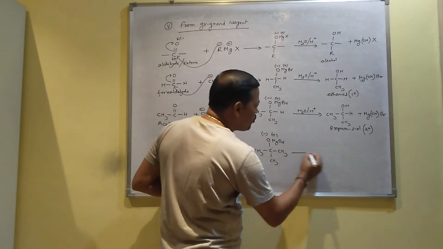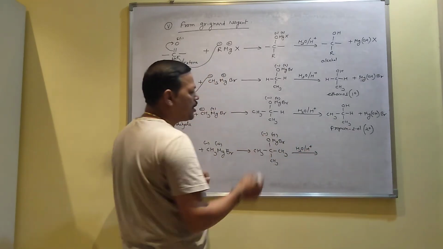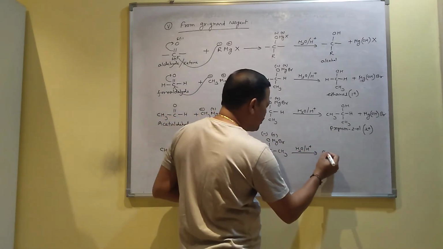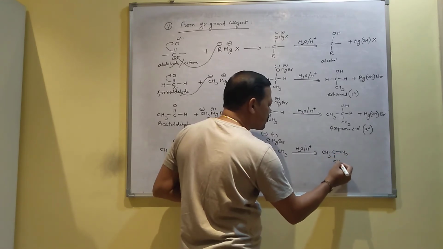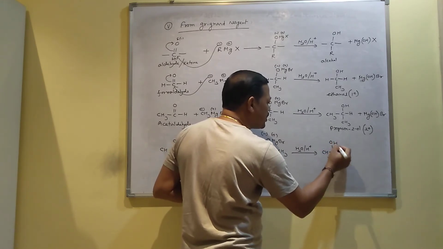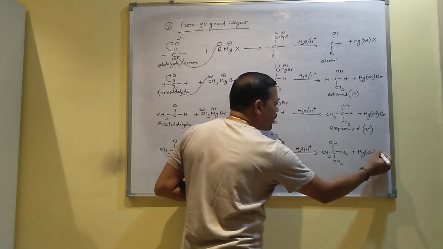After this you have to do hydrolysis, then MgBr plus will be replaced by hydrogen ion, ultimately you will get this alcohol, and the side product will be magnesium hydroxybromide.